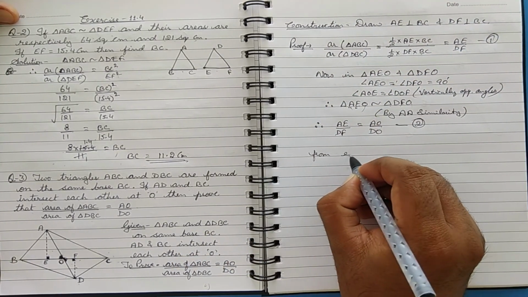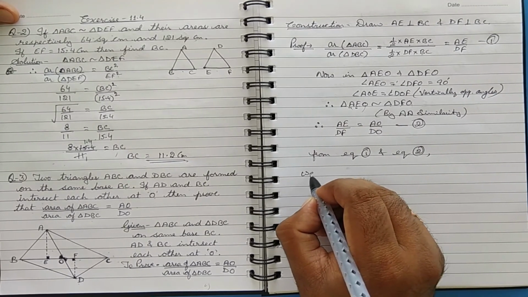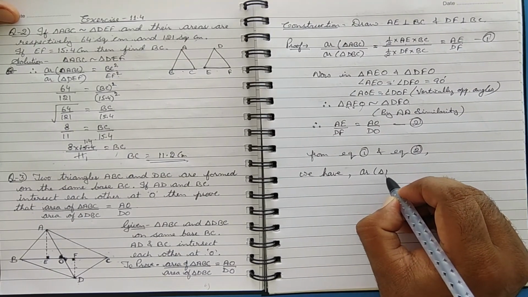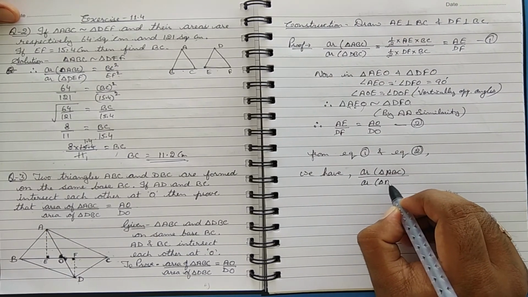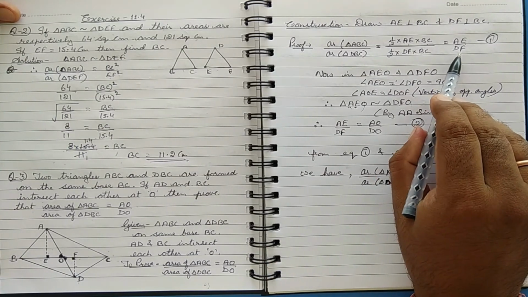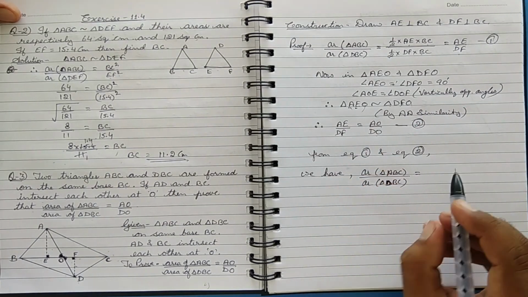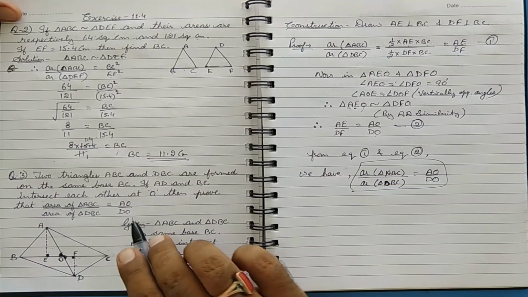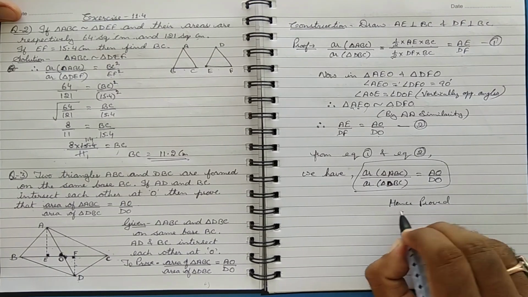So from equation 1 and equation 2, we have the area of triangle ABC upon the area of triangle DBC equals AE upon DF, whereas AE upon DF is AO upon DO. So here we will replace it with AO upon DO, and this is what we had to prove. So hence our question is proved.